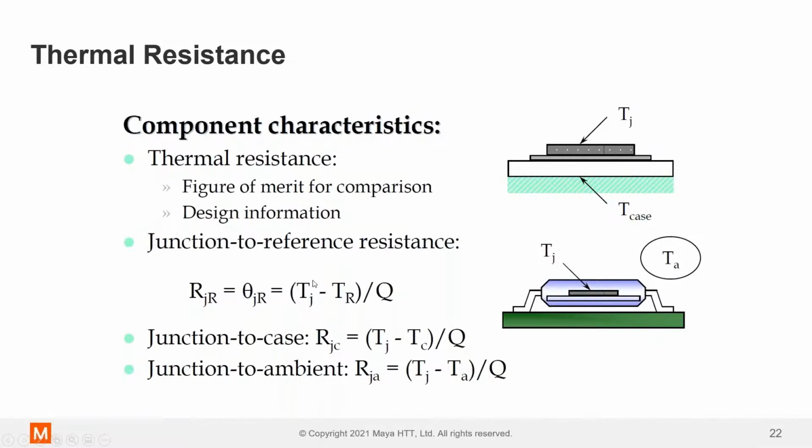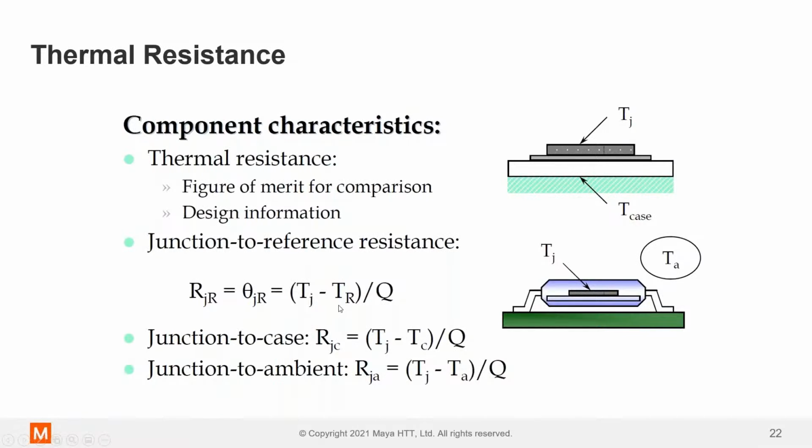That's all it is. Now this delta T is a little bit trickier. What delta T's do you choose? So the junction temperature, that's simple. That's the hottest part of the device. And by the way, the temperature is rarely constant across the surface of the silicon, but we'll get to that. So you have the junction temperature minus TR. Do we use ambient temperature? Do we use the PCB temperature? Do we use the case temperature? Do we use some sort of arbitrary temperature that we've picked out of the air? This is a little bit trickier.